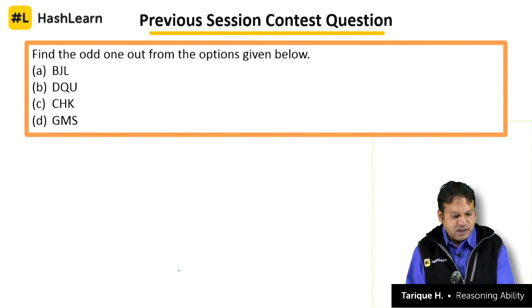Now the previous session contest question: find out the odd one out from the options given below. Clear? Find out the odd one out from the options given below.